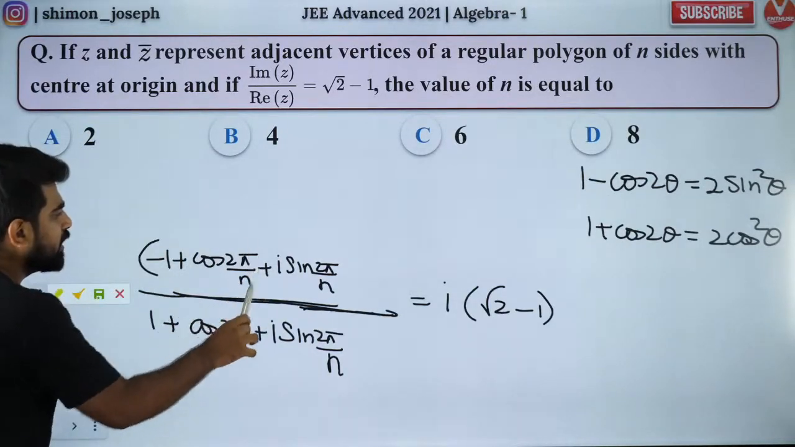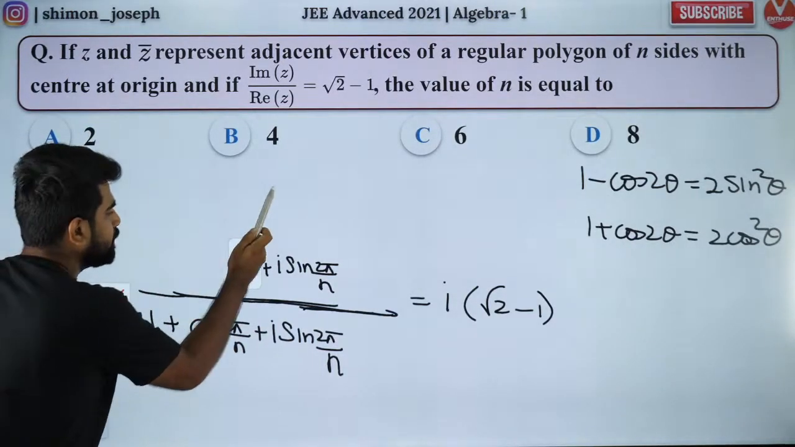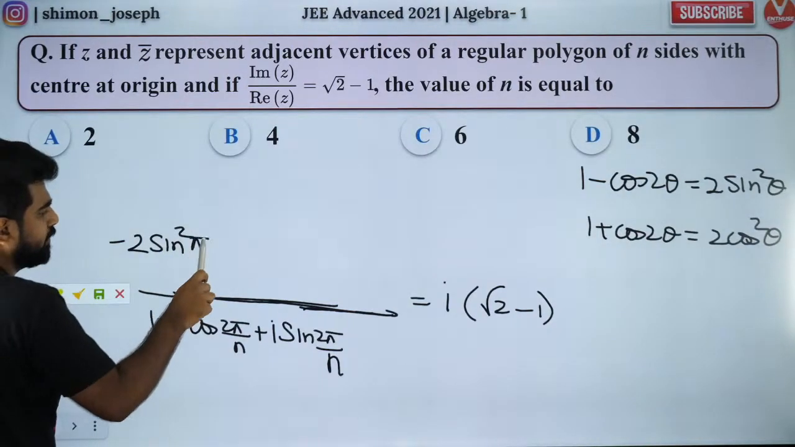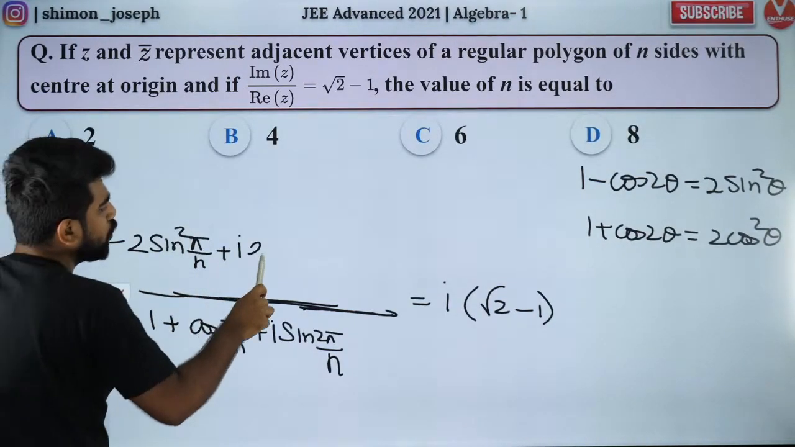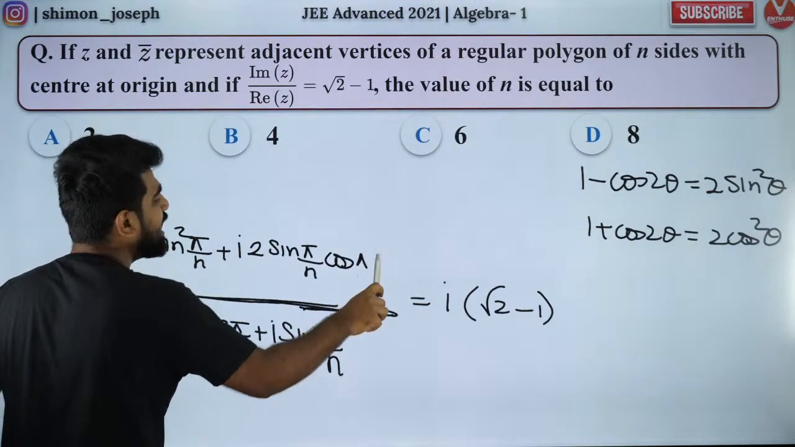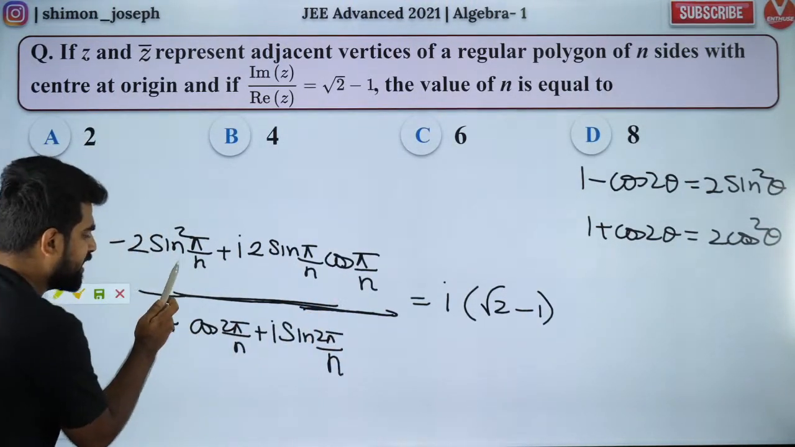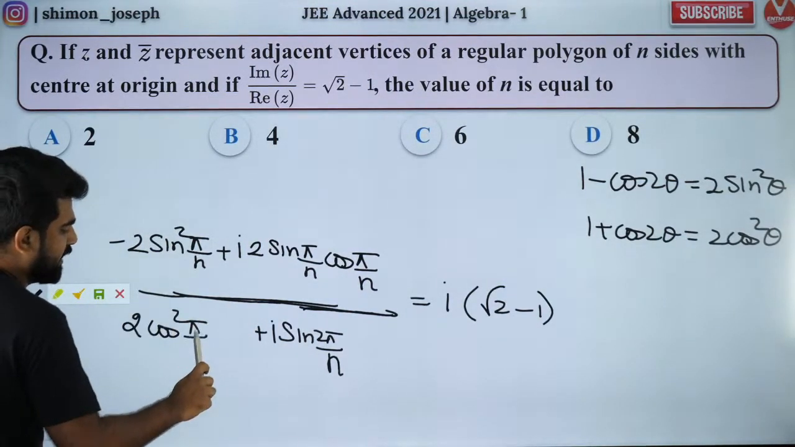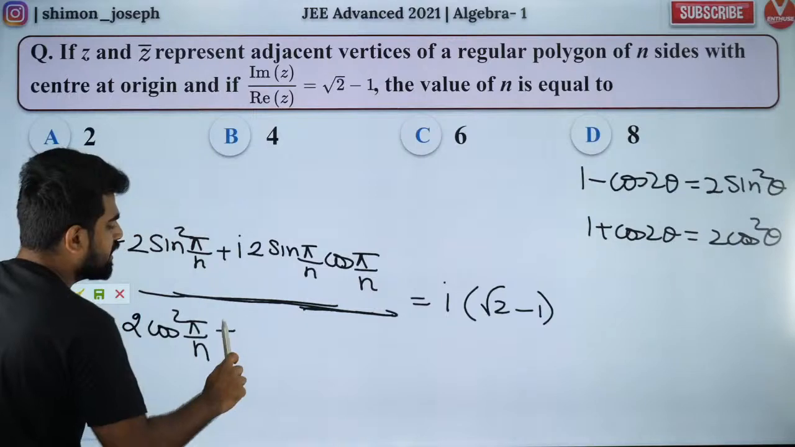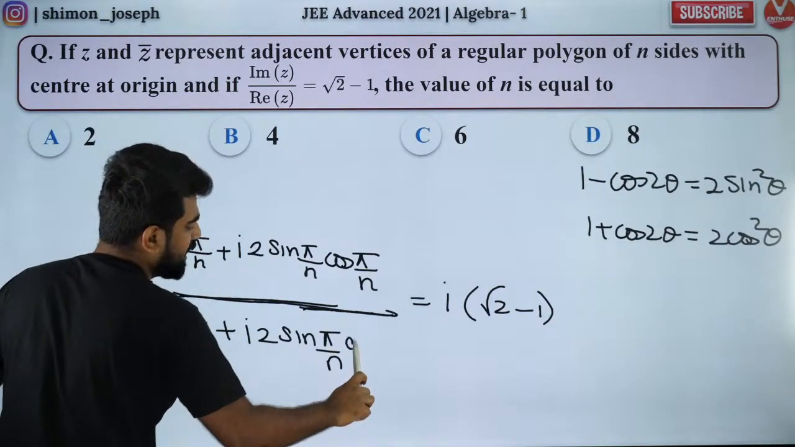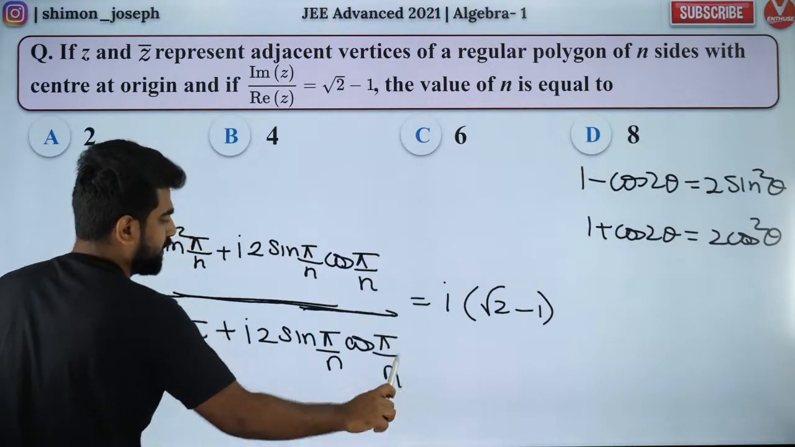So, this will be what? This will be nothing but minus 2 sin square pi by n plus iota 2 sin pi by n cos pi by n. Is that all right? My dear boys and my dear girls, this is going to be 2 cos square pi by n plus iota sin 2 pi by n. That can be written as 2 sin pi by n cos pi by n.